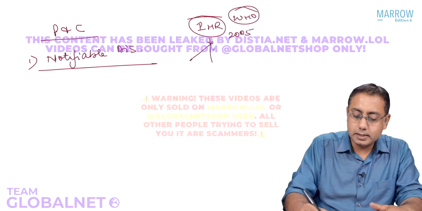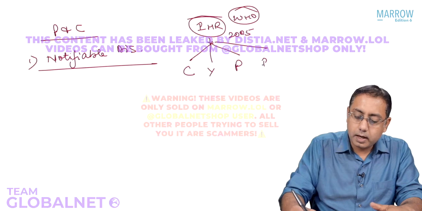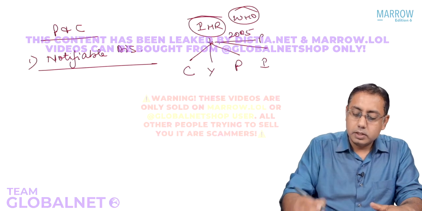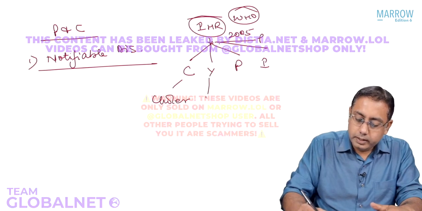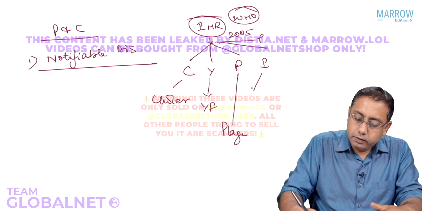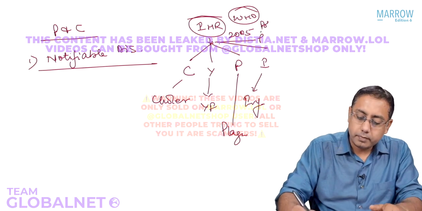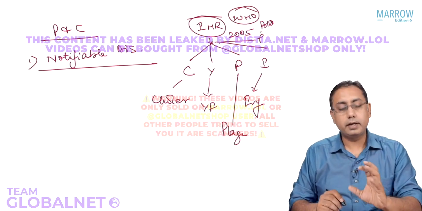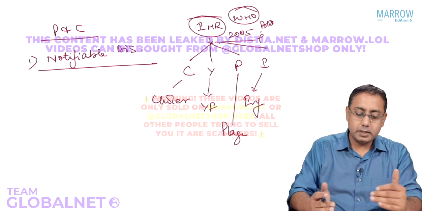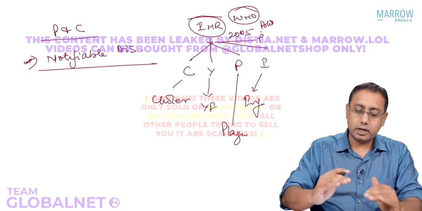What are those diseases? These are C, Y, P, I and another P. CYPIP. C stands for cholera, yellow fever, plague, influenza including SARS, and polio. So these are your IHR, International Health Regulations, notifiable diseases. So the first thing is that notification of a cholera case is of utmost importance.